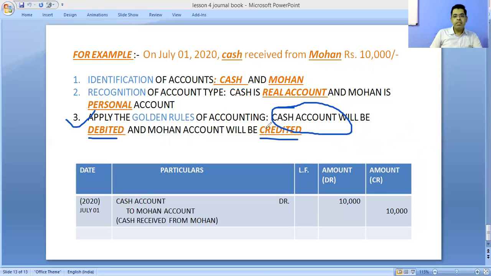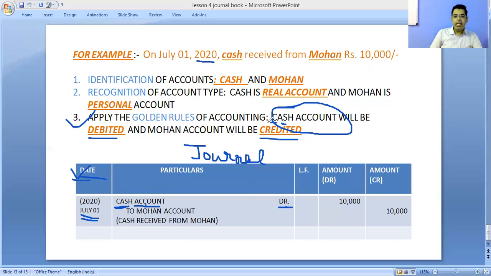Now, this entry you have to record in your journal. At the top, you have to write Journal. Then in the first column, the date column, you first write the year, then the date of the transaction, July 1st. Then first, which aspect is to be recorded? The debit aspect, that is the cash account. The cash account is debited.